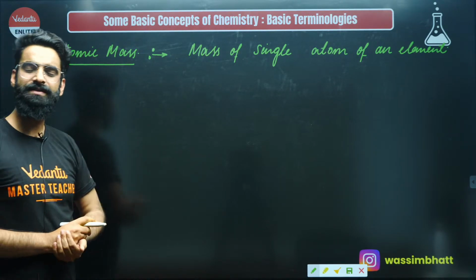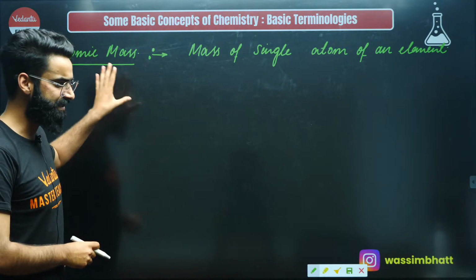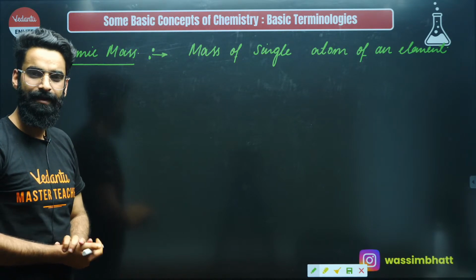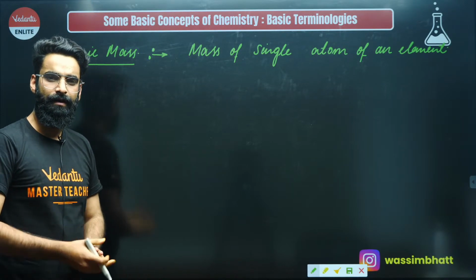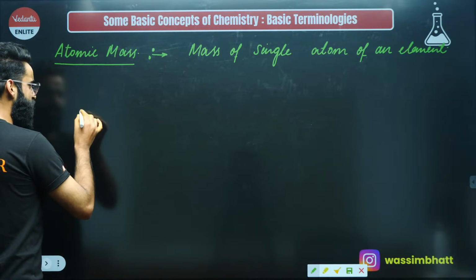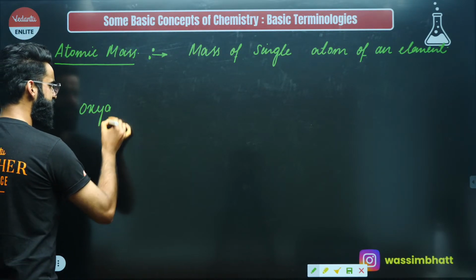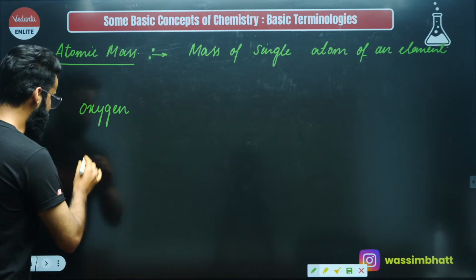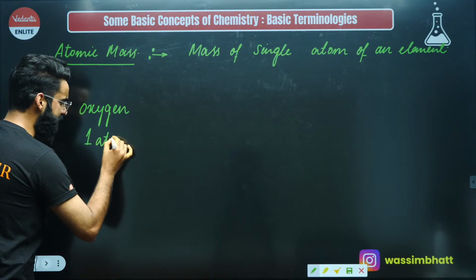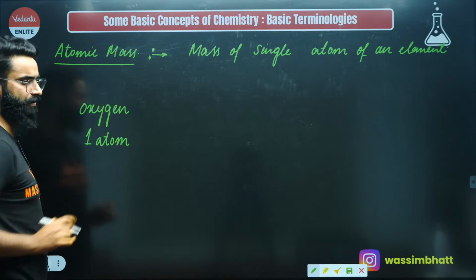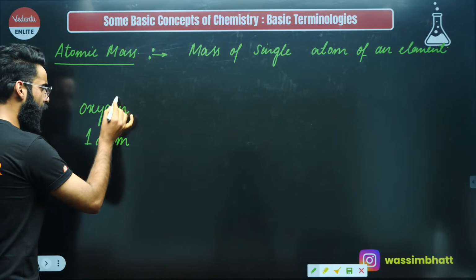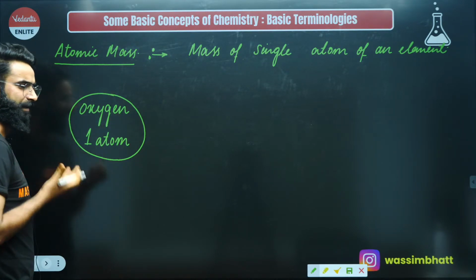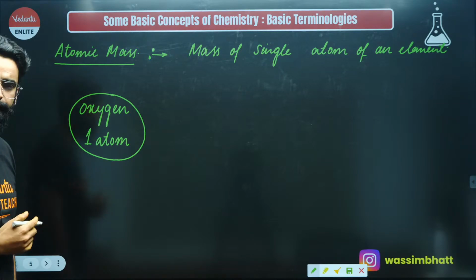Now people, let's try to understand this atomic mass. Atomic mass, its basic definition is, it is defined as the mass of single atom of an element, right? So basically, for example, you need to calculate the atomic mass of oxygen. The first thing which you will be doing, you will be taking one atom of this element oxygen. And whatever is going to be the mass of one atom of oxygen, that's something I'll be calling as atomic mass of oxygen, right?